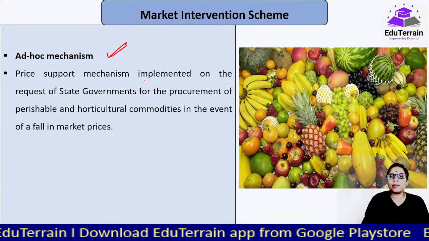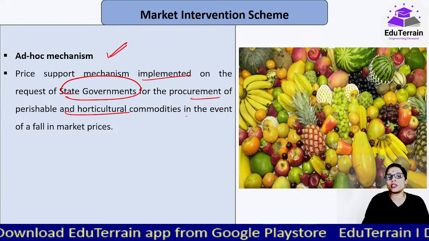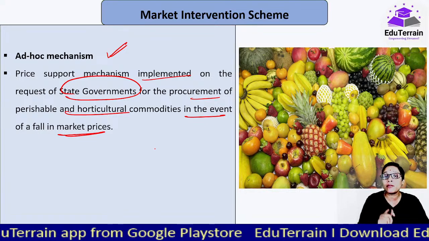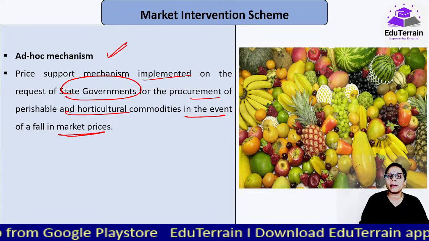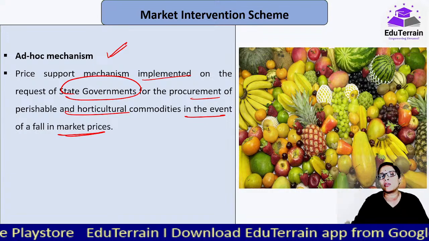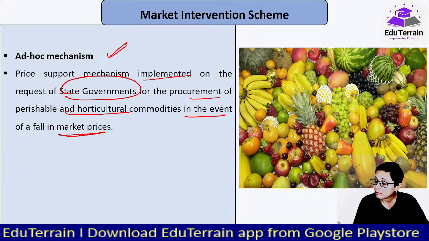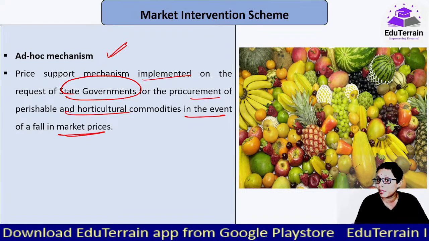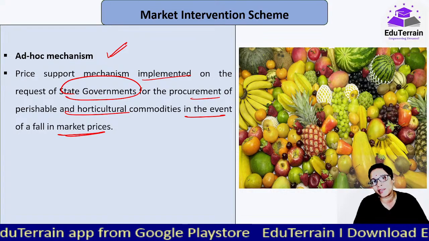Important. It is implemented on the request of the state governments for procurement of perishable and horticulture commodities in the event of a fall in the market prices. You must have noticed this, कई बार ऐसे न्यूज़ में आता है वहाँ पे अनियन का सडनली बहुत गलट आ गया है, prices fell down. So procurement agencies will come and procure and sell out in the market. You must have heard about that. Apples in Kashmir, many a times Himachal Pradesh में भी कई बार ये हुआ है कि market intervention scheme has been activated.